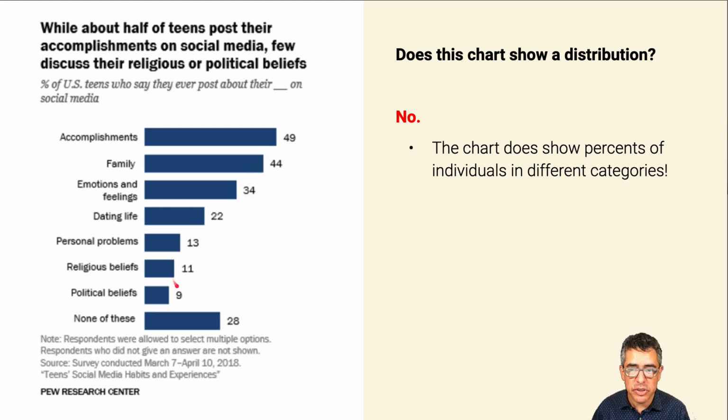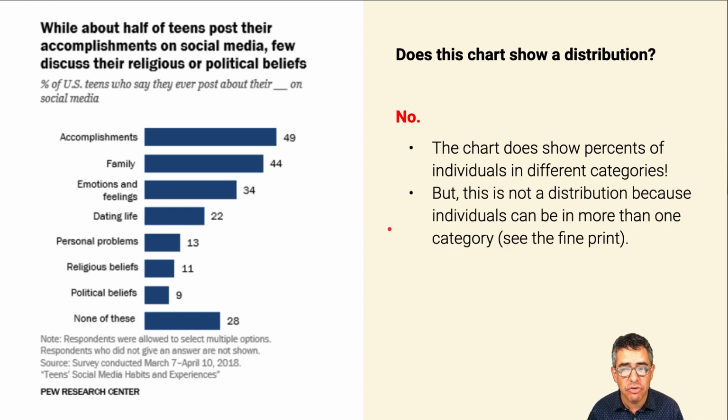while there are percentages, these are the percentages of US teens who say they ever post about this or that, about their accomplishments, about their family. So 49% of teens post about their accomplishments, 44% post about their family, etc. Those percentages don't add up to 1. If you actually add up, well, it's pretty straightforward: 50, 44, and 34, that already is well over 100%.